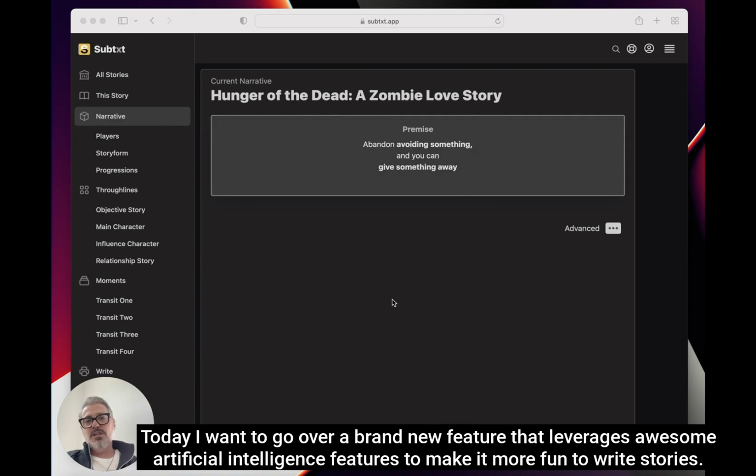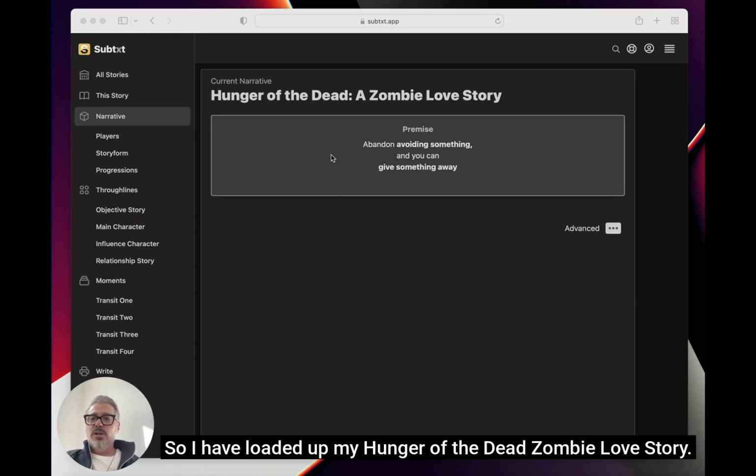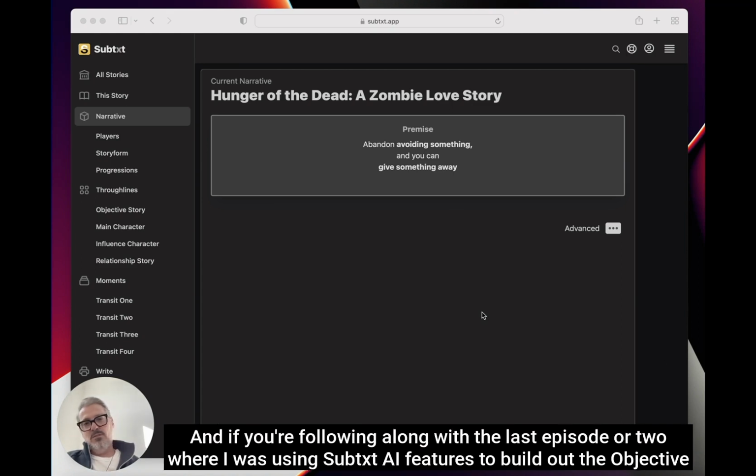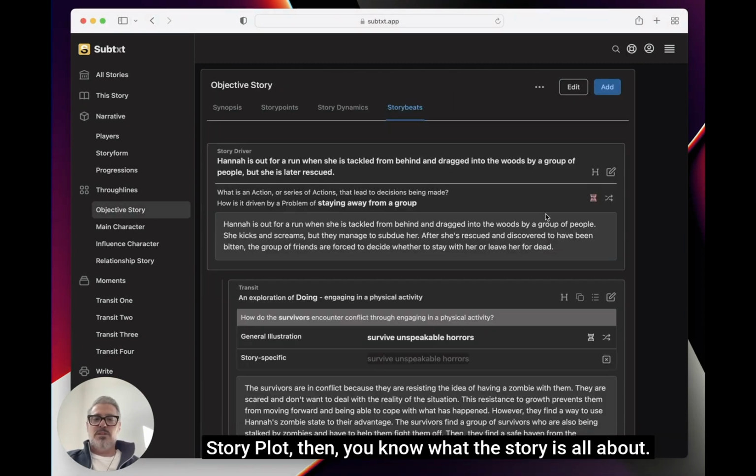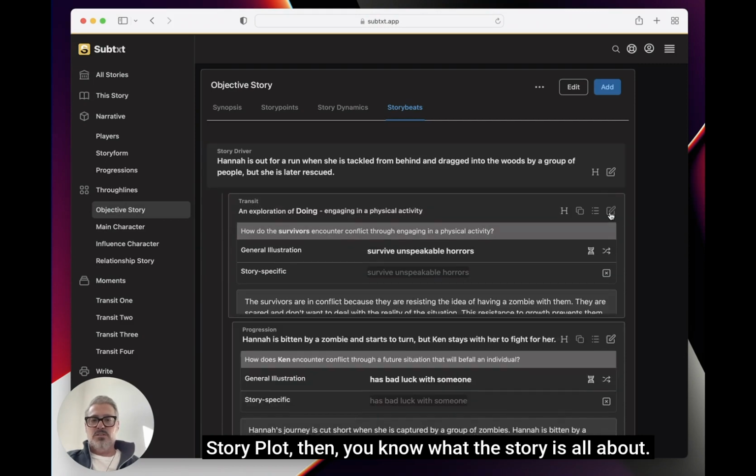Today, I want to go over a brand new feature that leverages awesome artificial intelligence features to make it more fun to write stories. So I have loaded up my Hunger of the Dead zombie love story. And if you're following along with the last episode or two, where I was using Subtxt AI features to build out the objective story plot, then you know what the story is all about.